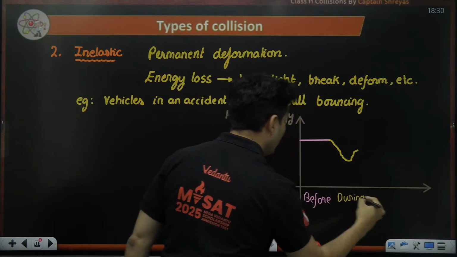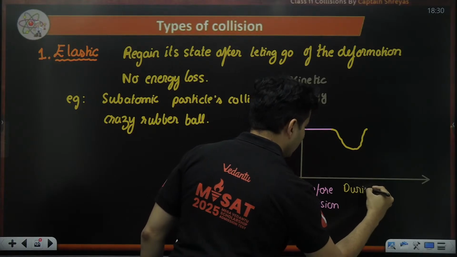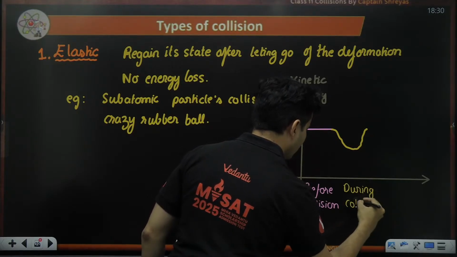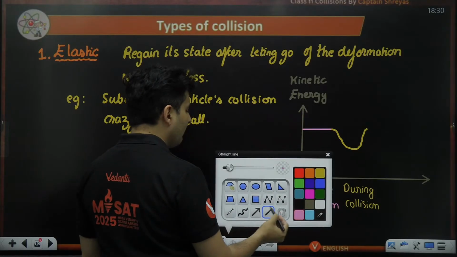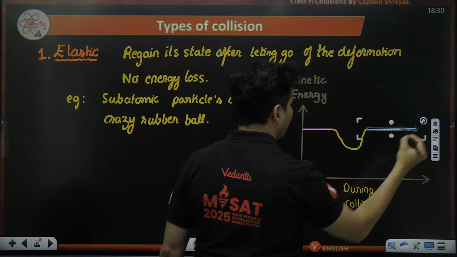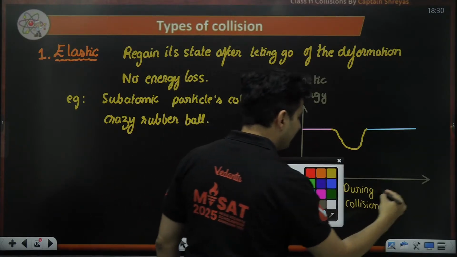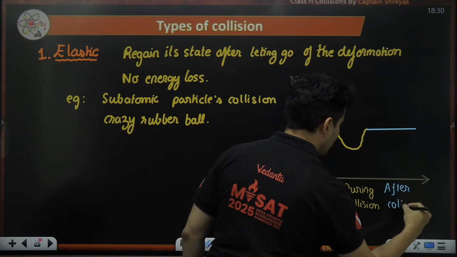This is during the collision. And you will see after the collision, in case of elastic collision, it will be back to its original state. This is after collision.